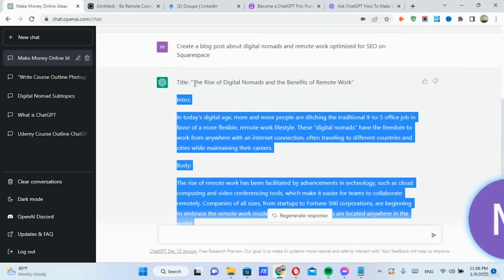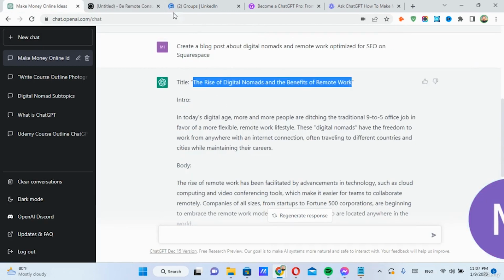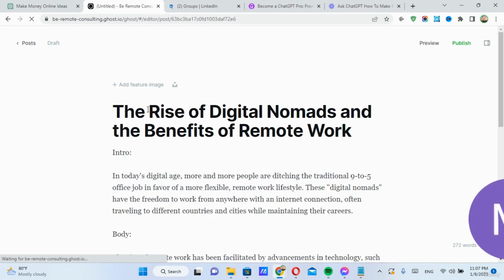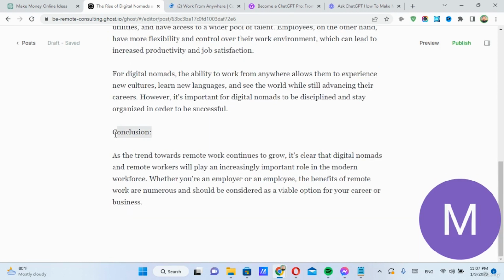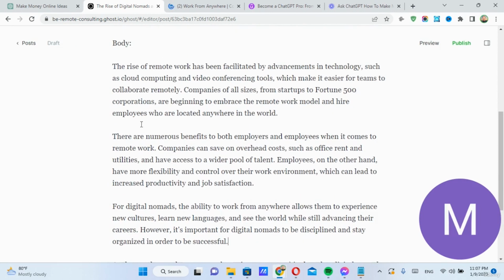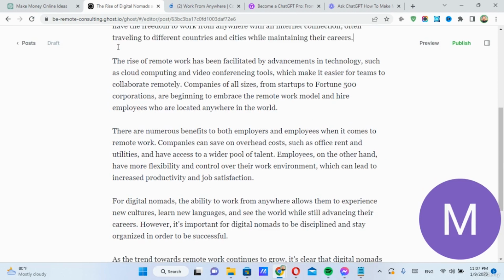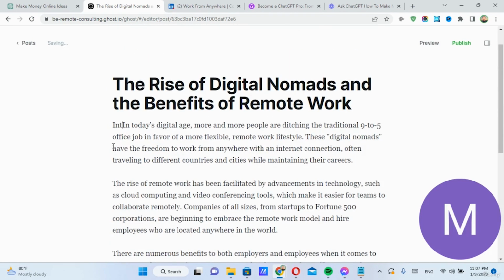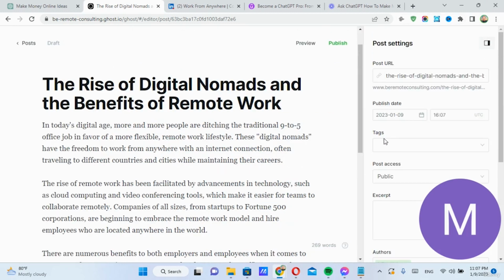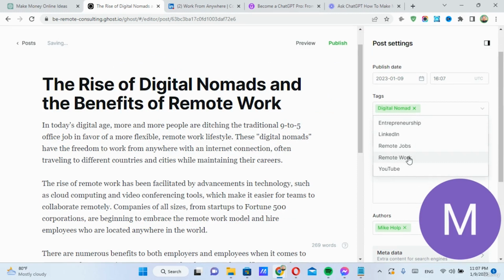This is a very cool newsletter platform that you can use. It's totally free, but then you have to pay for it if you want extra features. So that's it. And then obviously just take this part out. I don't need to include the body and conclusion text. And then once this is finished, I can also add keywords, the keywords over here, digital nomad, remote work, right there.